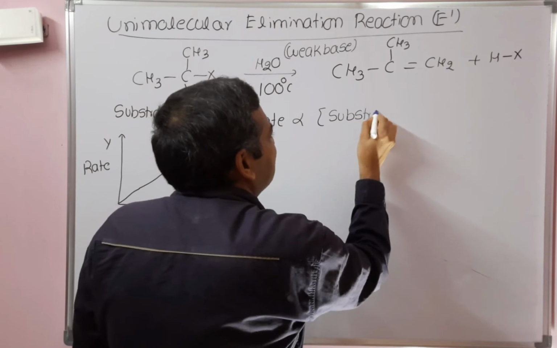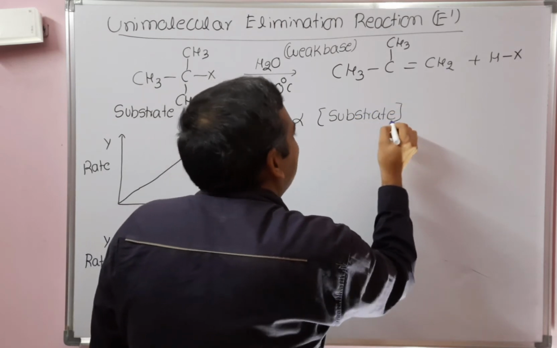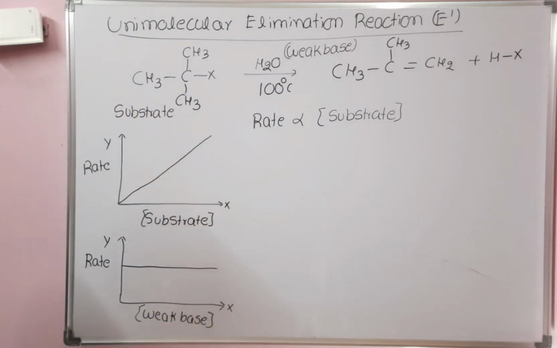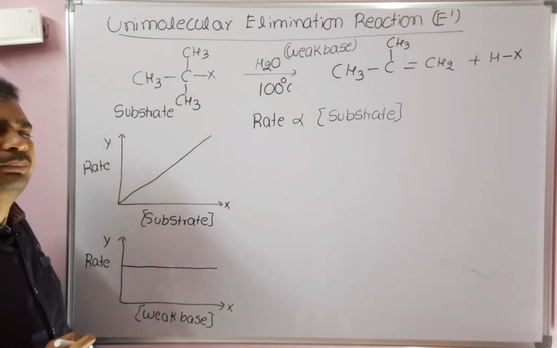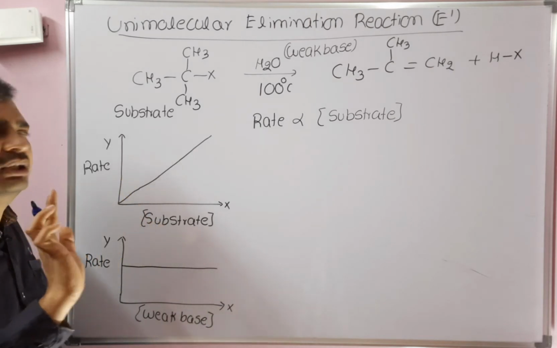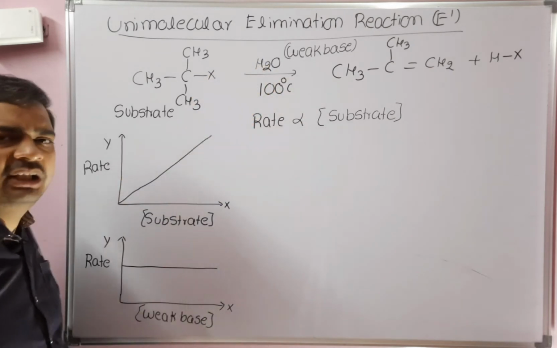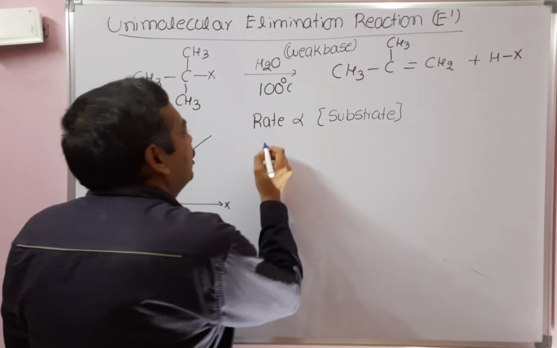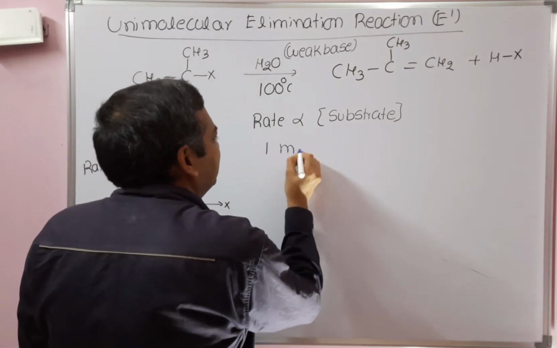So this is the experimental data that we got. Rate of the reaction is directly proportional to the concentration of the substrate, not the concentration of the weak base. So only one molecule is involved in the rate equation.